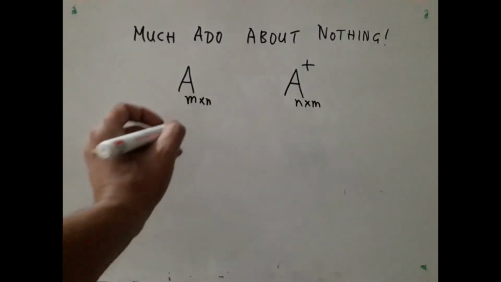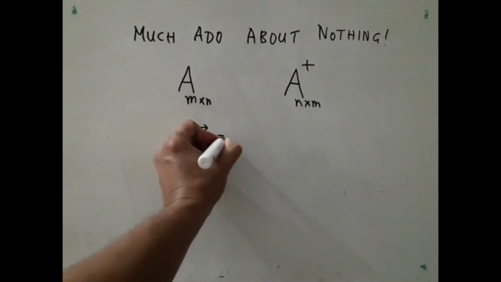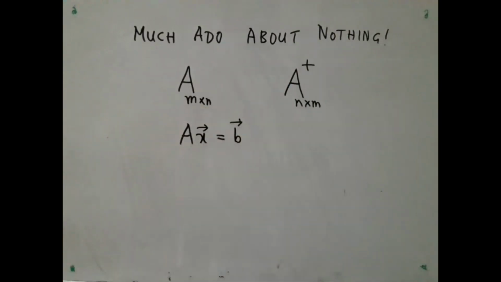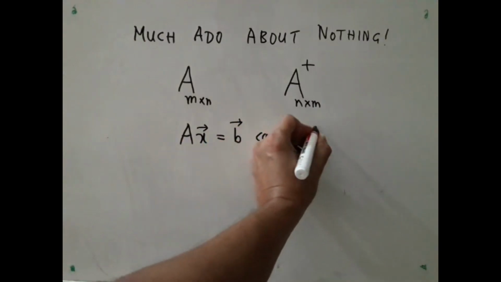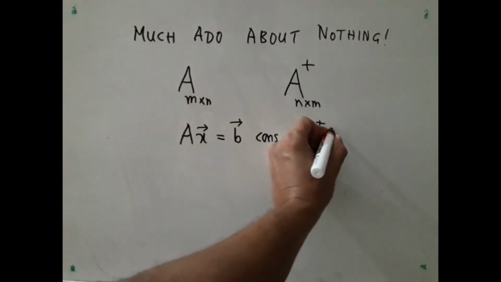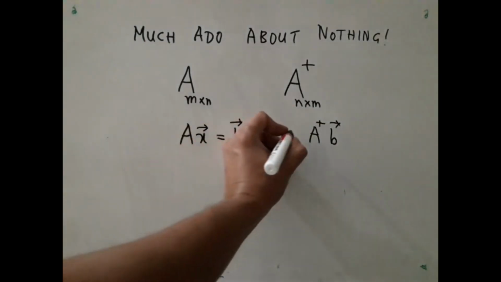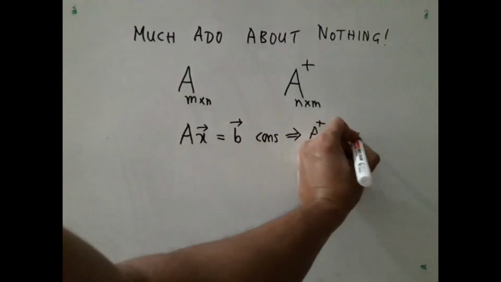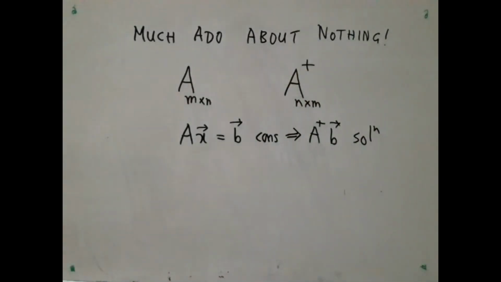Number one, if Ax = b is a consistent system, then A plus b is a solution. So whenever it is consistent, this is a solution. So clearly this is a G inverse according to our definition.